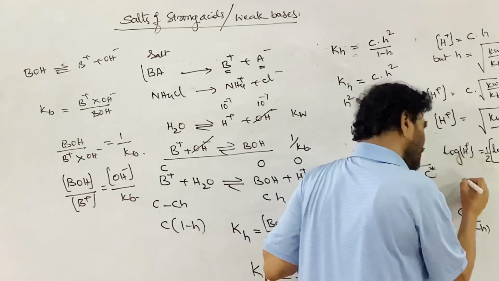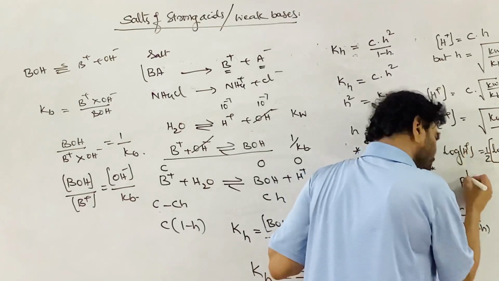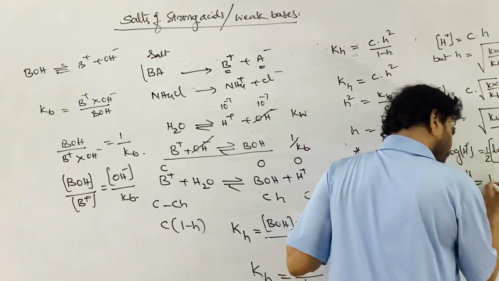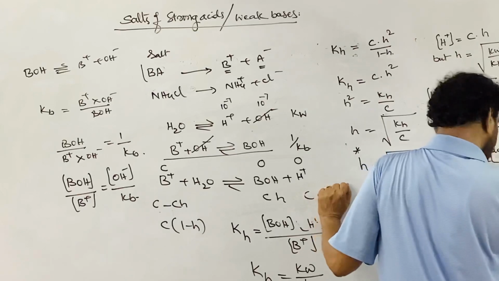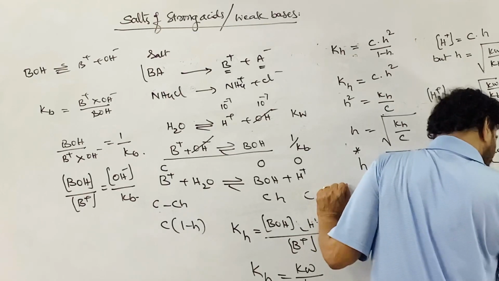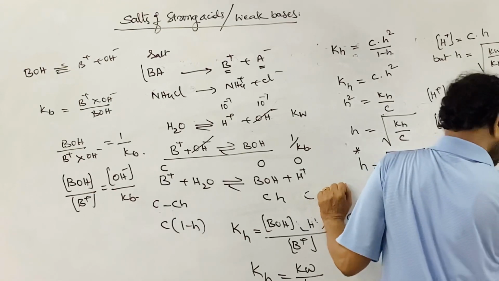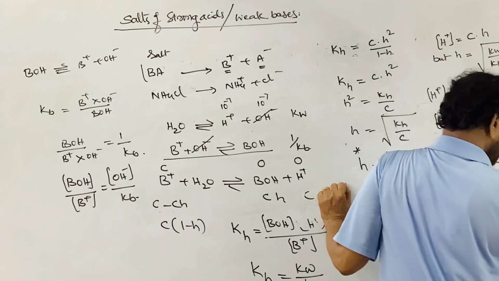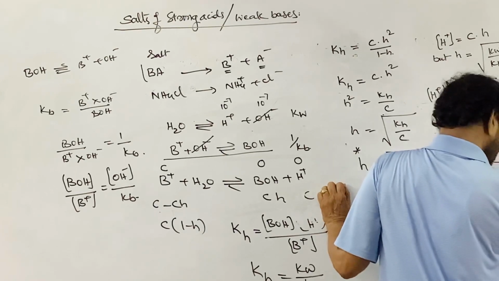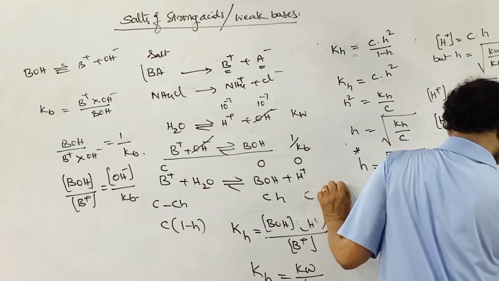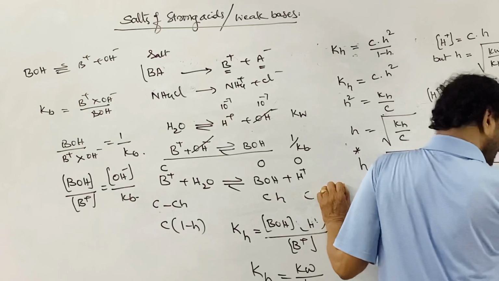Multiply with the negative. This will become the negative logarithm of the H plus ion concentration, pH, is equal to this. This is equal to negative log Kw, which is pKw, then minus log C. Let me write the constants on one side.